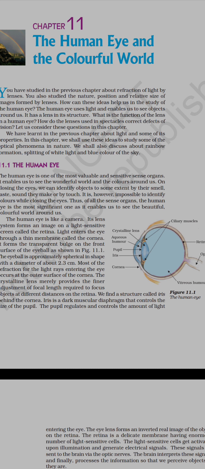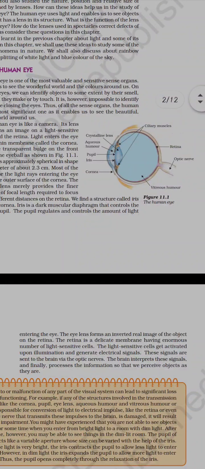The eye lens focuses our light rays, converging or diverging the light rays that are entering our eyes. These lenses are movable and adjust the focus or the focal length. How are they moving? Some muscles should be there, and due to the action of these muscles, they adjust. These muscles are the ciliary muscles.